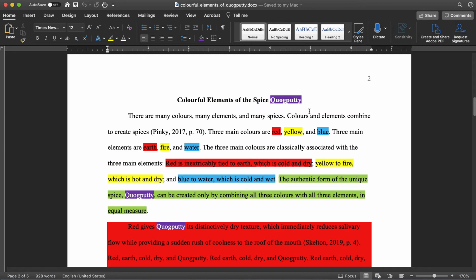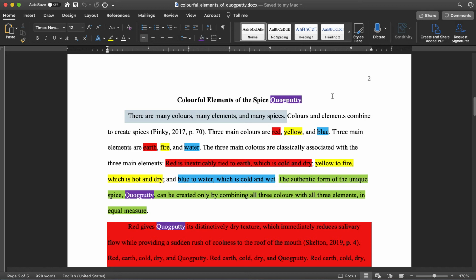So when I start my introduction, I say there are many colors. So colors is lining up with the word colorful in the title. Then many elements. Elements lines up with the word elements in the title. And many spices. And that lines up with the word spice in the title. So it's in the same order as the words in the title.